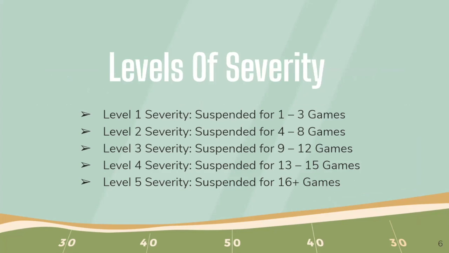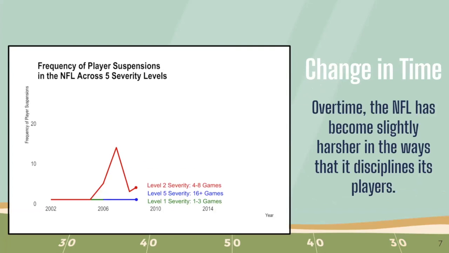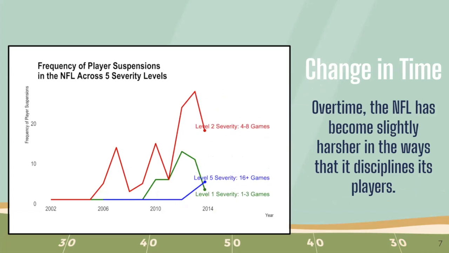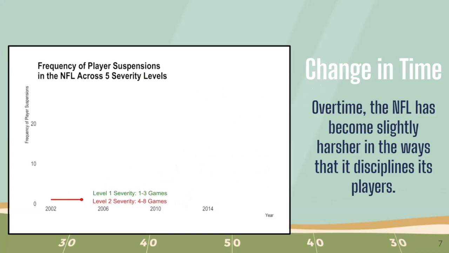Next slide. The levels of severity are as follows, with level 5 being the most severe. Next slide. We use this graph to help look at trends over time. From observing it, it is clear that players in the NFL are given suspensions with a wide range of severity levels.